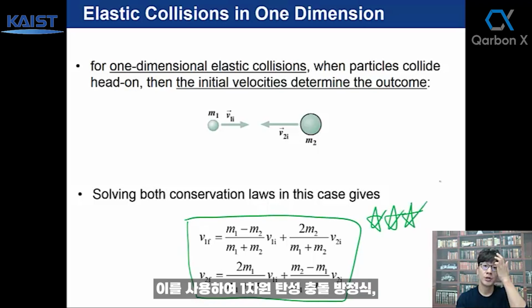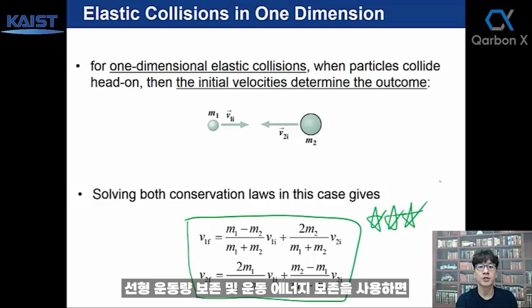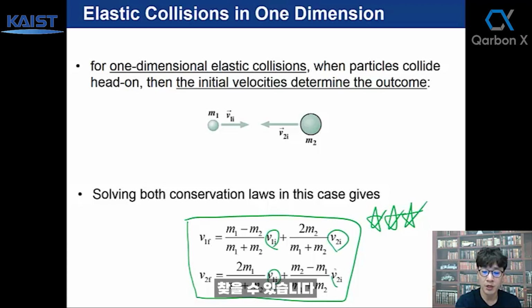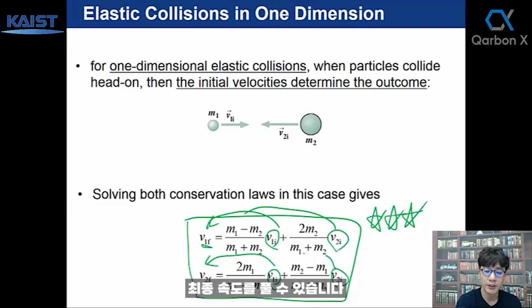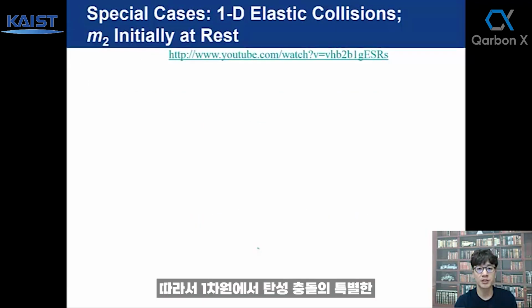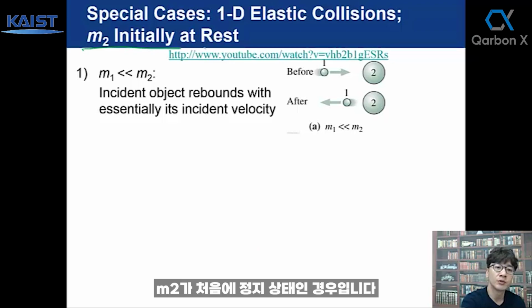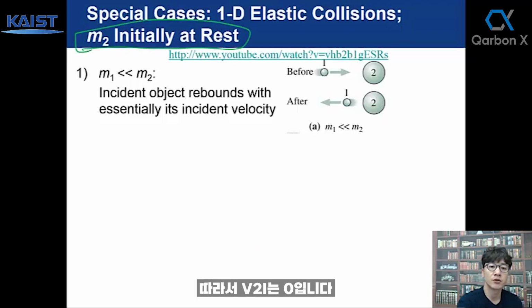Using this one-dimensional elastic collision equation, linear momentum conservation and kinetic energy conservation, from the known initial velocity of each object, you can solve for the final velocity. So a special case for elastic collisions in one dimension is when m1 has initial velocity but m2 is initially at rest, so v2i is 0.